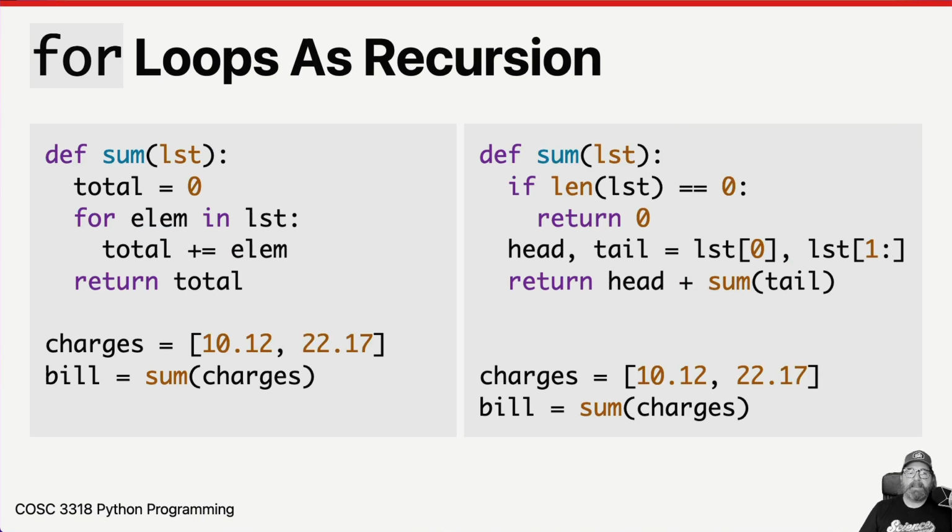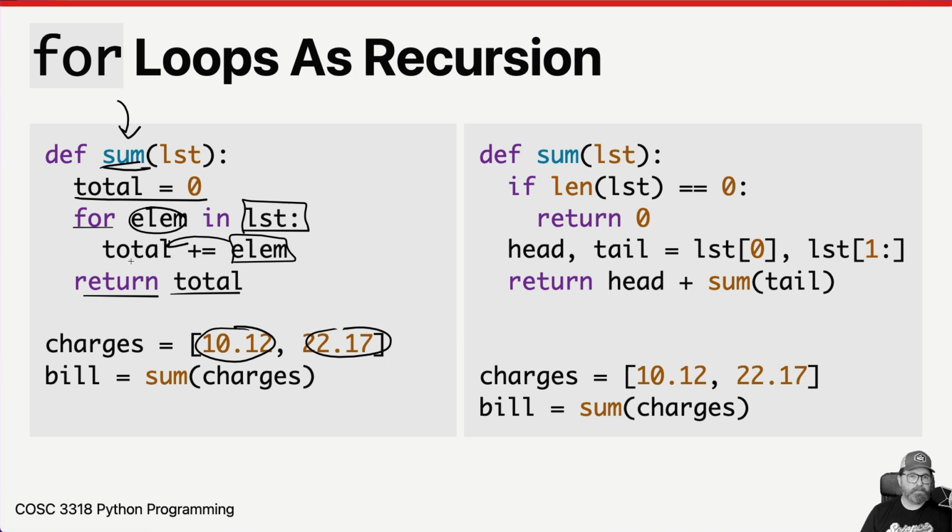Now let's take a look at how we turn for loops into a recursive function. Over here on the left-hand side, we have a function that's going to add up all the numbers in a list. So we start off with a total of 0. And remember how our for loop works. It's going to take each element in our list and assign it to the variable one at a time. This function takes that element and adds it to the total. Once the for loop is done and we've exhausted the list, we return the total.